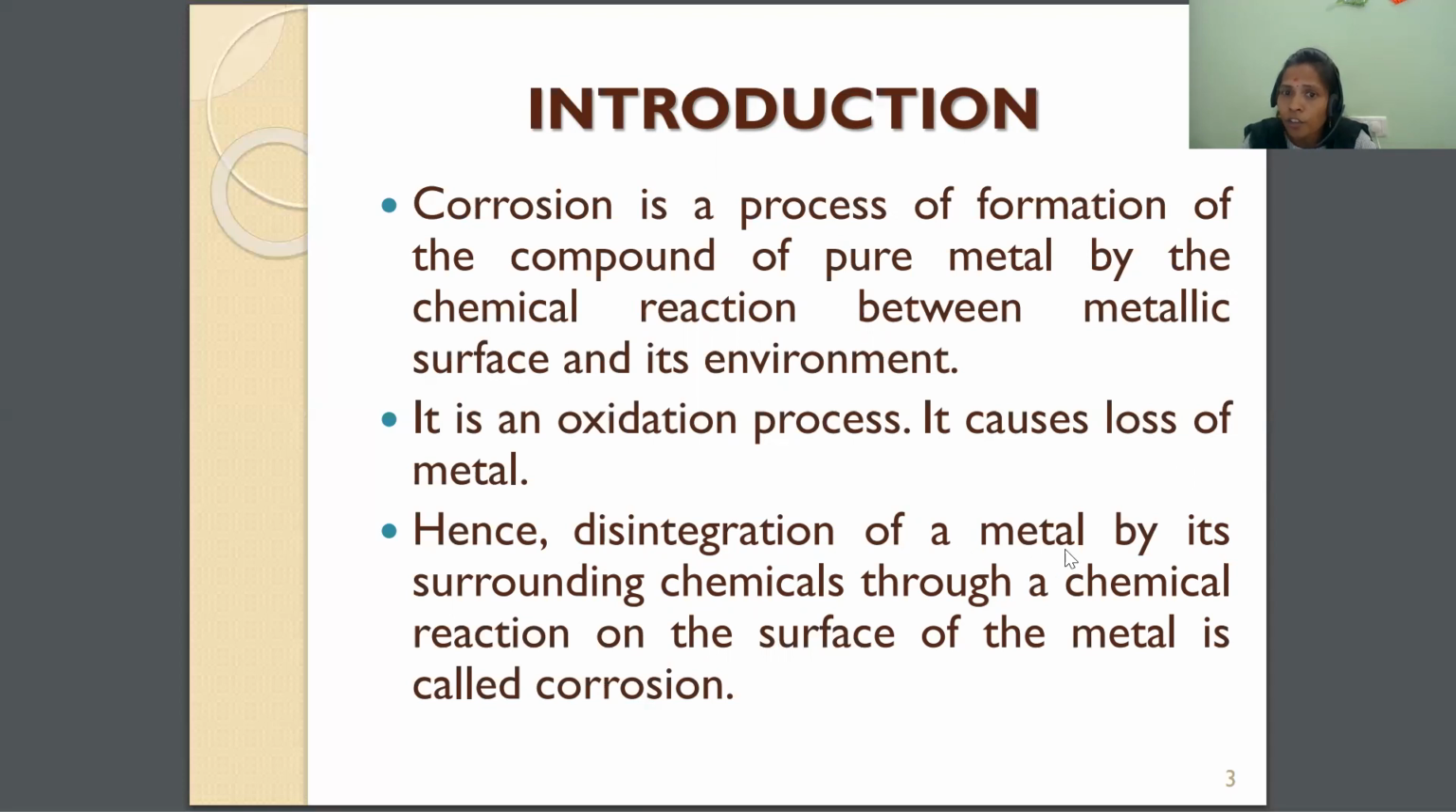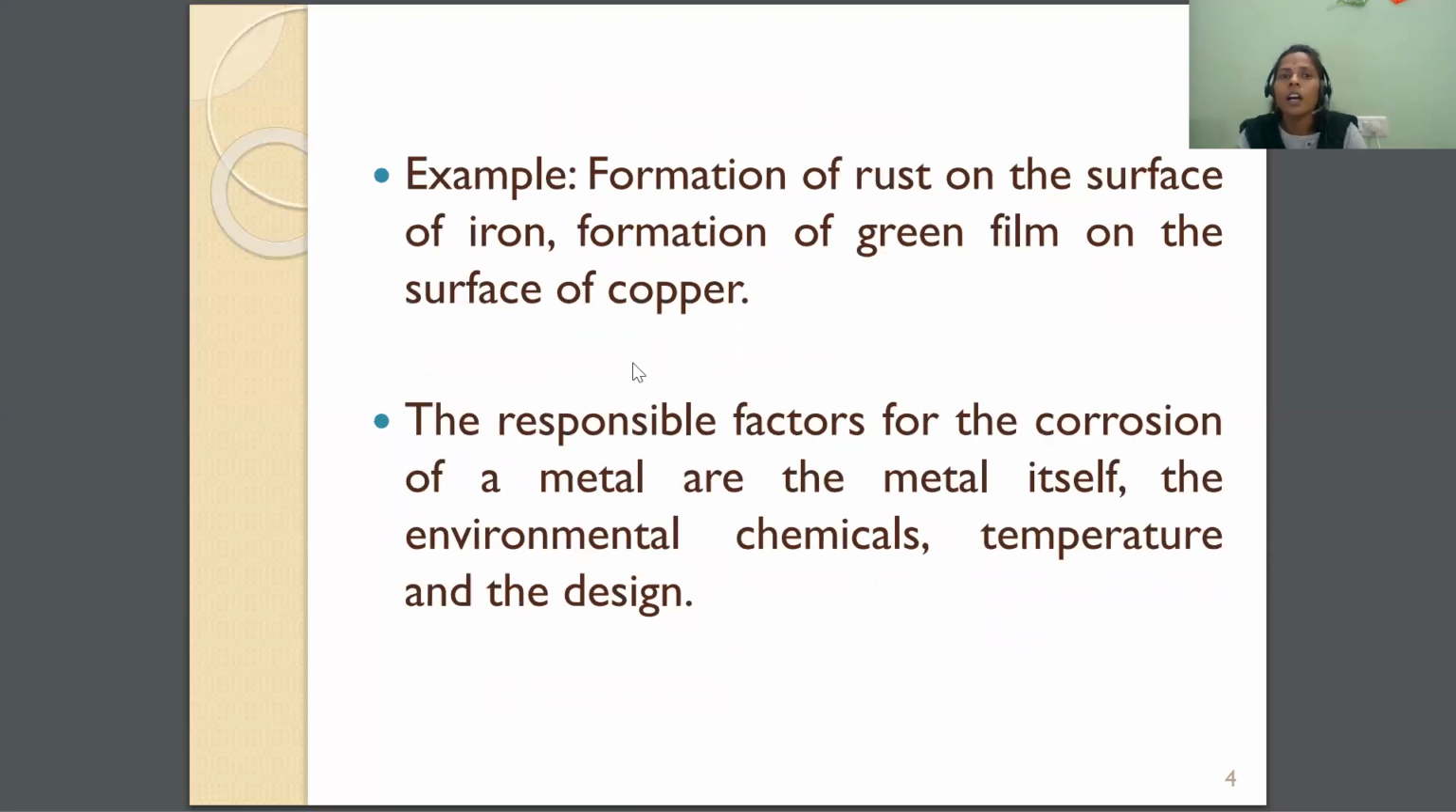Hence, disintegration of a metal by its surrounding chemicals through a chemical reaction on the surface of the metal is called corrosion. So what is meant by corrosion? Disintegration or decomposition of the metal by its surrounding chemicals through a chemical reaction on the surface of the metal is called corrosion. The best example, as I told you now, is formation of rust on the surface of iron, and formation of a green film on the surface of copper.